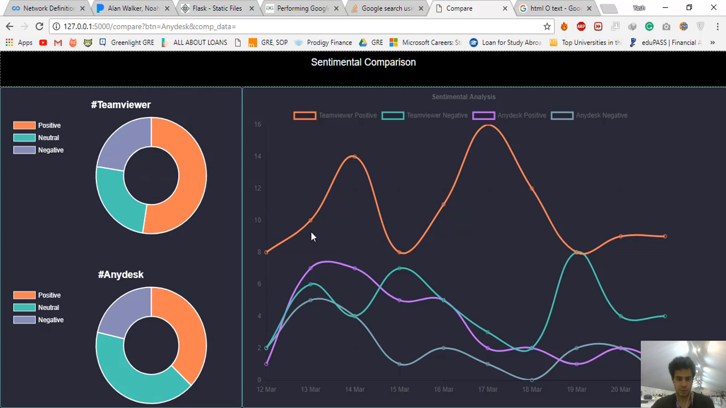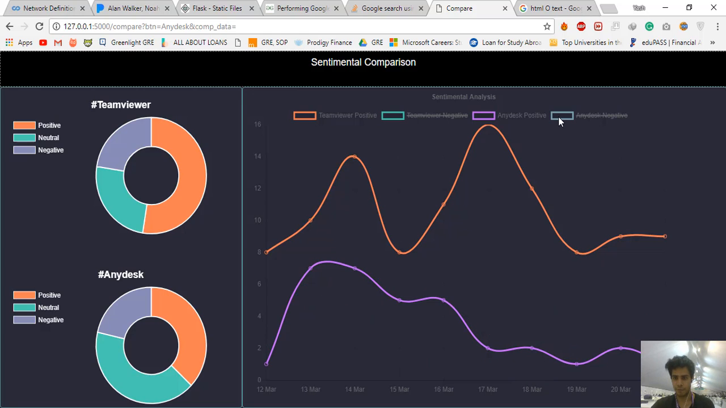So which one seems more positive? These graphs can be kind of complicated sometimes. TeamViewer's positive one is the orange one, TeamViewer's negative one is this cyan one, and again AnyDesk's positive one and AnyDesk's negative one as well. Maybe you just want to see the positive ones. You can click on the negative ones and remove those from the graph. Now you only see the positive ones. So in the blink of an eye, you can compare.